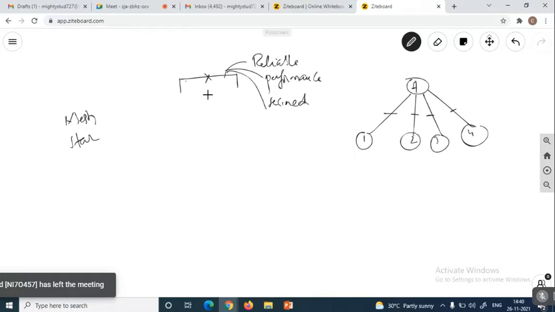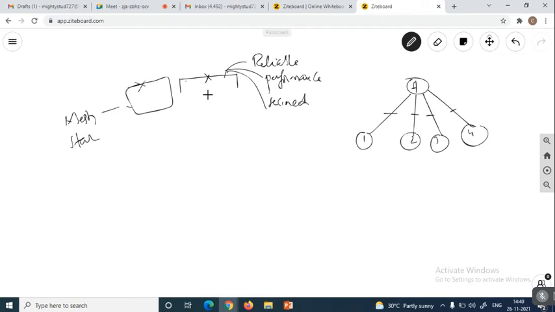In the mesh, what we studied is that in terms of a loop, a number of devices are connected. Suppose you have four devices, I connect four devices like this. In the loop, from every device to all the other devices, we can send the data.